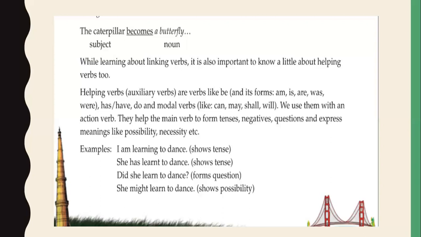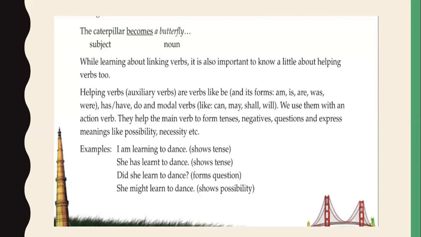So let us understand with examples what they are telling. Helping verbs show the tense. I am learning to dance. So here it is showing tense. It is a present continuous tense. Then, she has learned to dance. So here she has already learned. So that is present perfect tense.